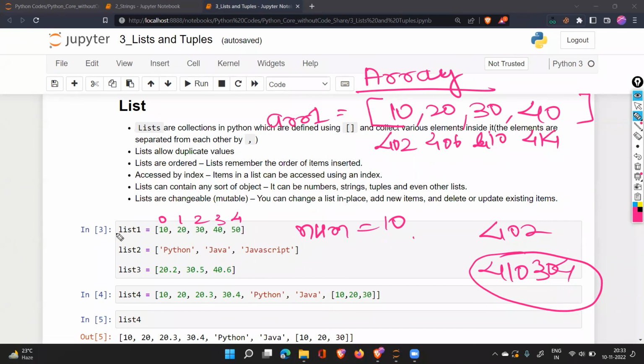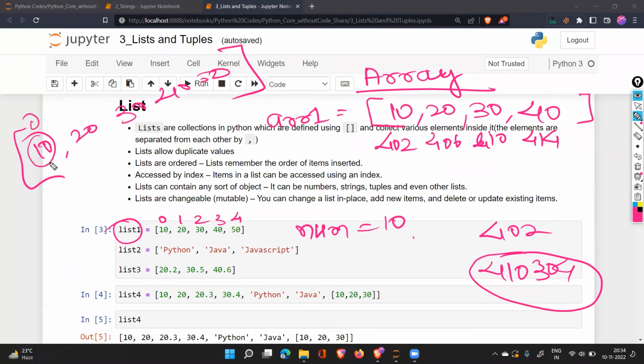Correct? So now, this will be their index number. The first number, the first element, these are called elements of a list. The element 10 will be at location 0 in this list 1, not in memory, in this list 1. So you need to think like there will be a box created in the memory, and in that box 10, 20, 30, 40, and 50 are stored. And this is a list 1 box. The name of this box is list 1. So we'll say that go to that box, take the 0th element, and that is 10.